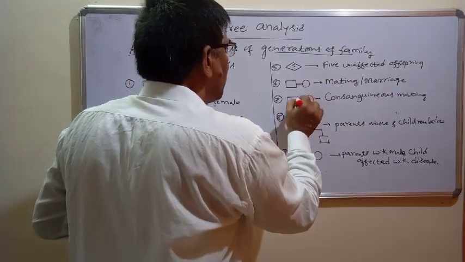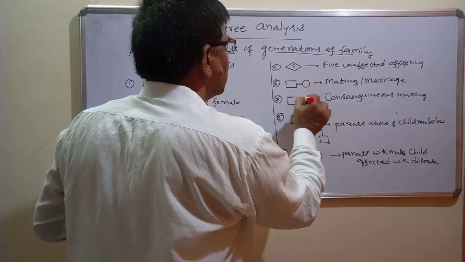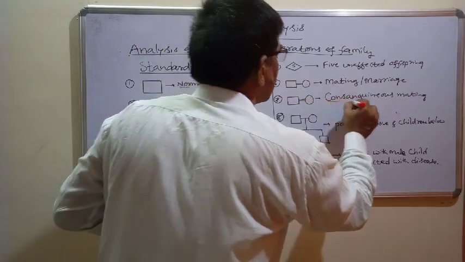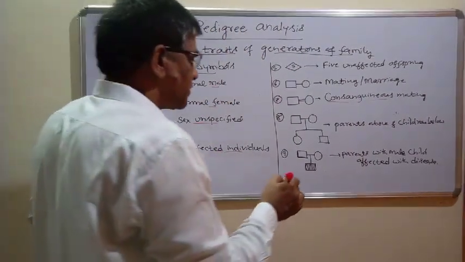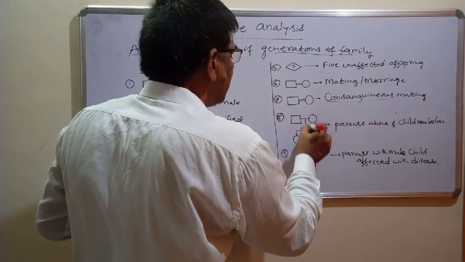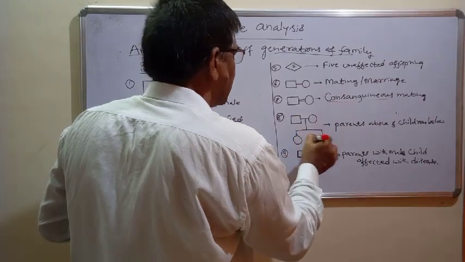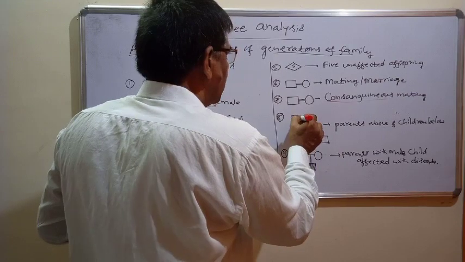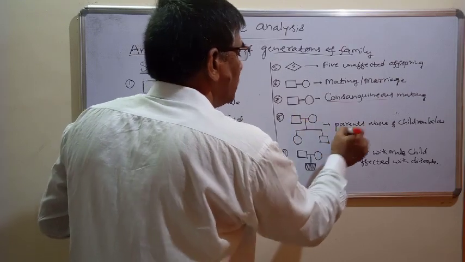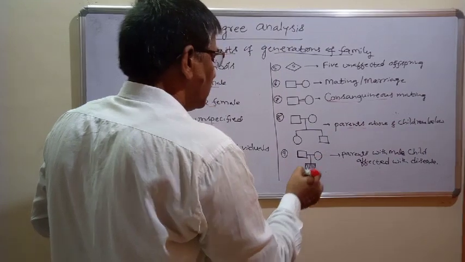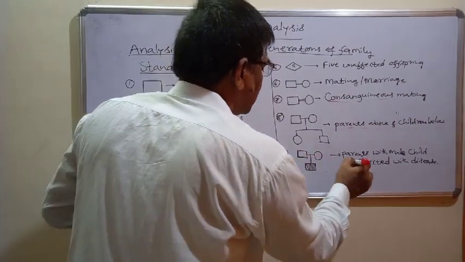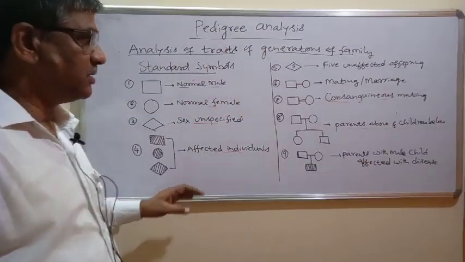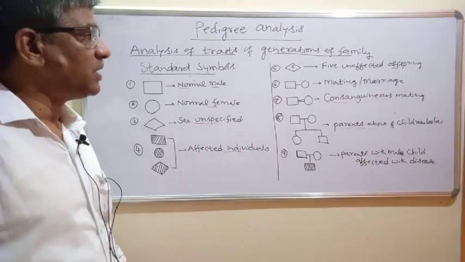And suppose if 2 lines are drawn between these 2 symbols, then it is nothing but a consanguineous mating, or marriage within the relationship. And in this symbol we can understand that these are parents and these are children, parents above and children below. And in this you can understand that one male child is affected by a disease. So like this, these are all various symbols which we can use in pedigree analysis.